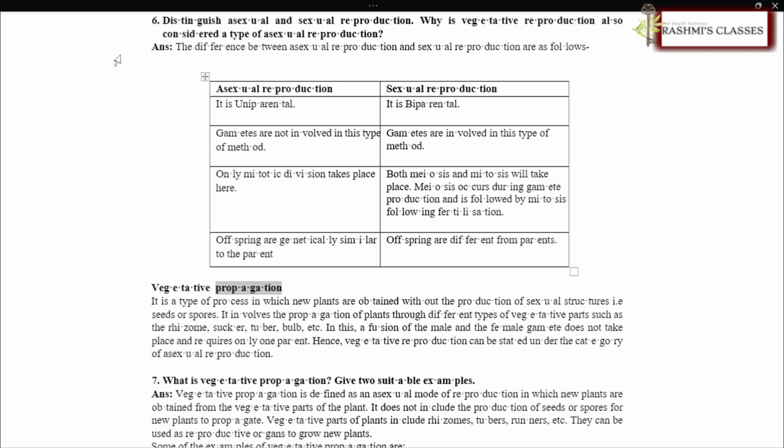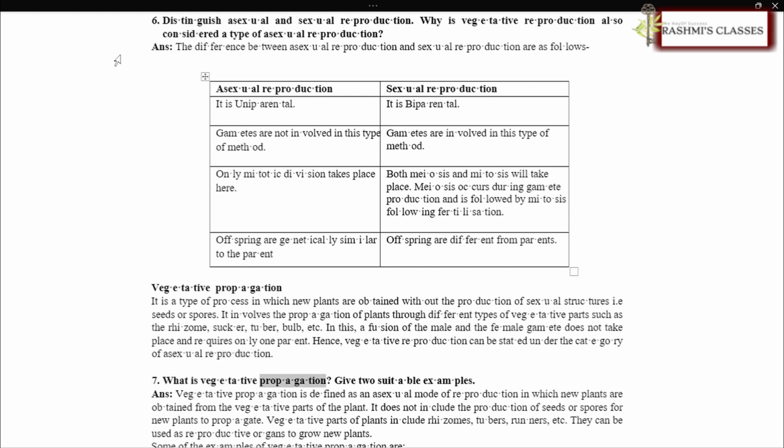Vegetative propagation is a process in which new plants are obtained without the production of sexual structures, i.e. seeds or spores. It involves the propagation of plants through different types of vegetative parts such as the rhizome, sucker, tuber, bulb, etc. In this, a fusion of the male and the female gamete does not take place and it requires only one parent. Hence, vegetative reproduction can be stated under the category of asexual reproduction.